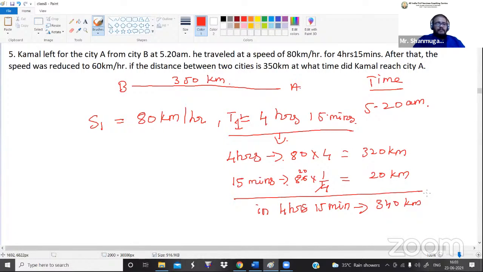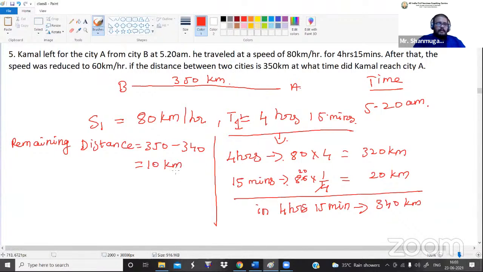Within 4 hours 15 minutes he completed 340 kilometers. So how much is remaining? 10 kilometers. Let me find it separately: the remaining distance is 350 minus 340, which is equal to 10 kilometers.